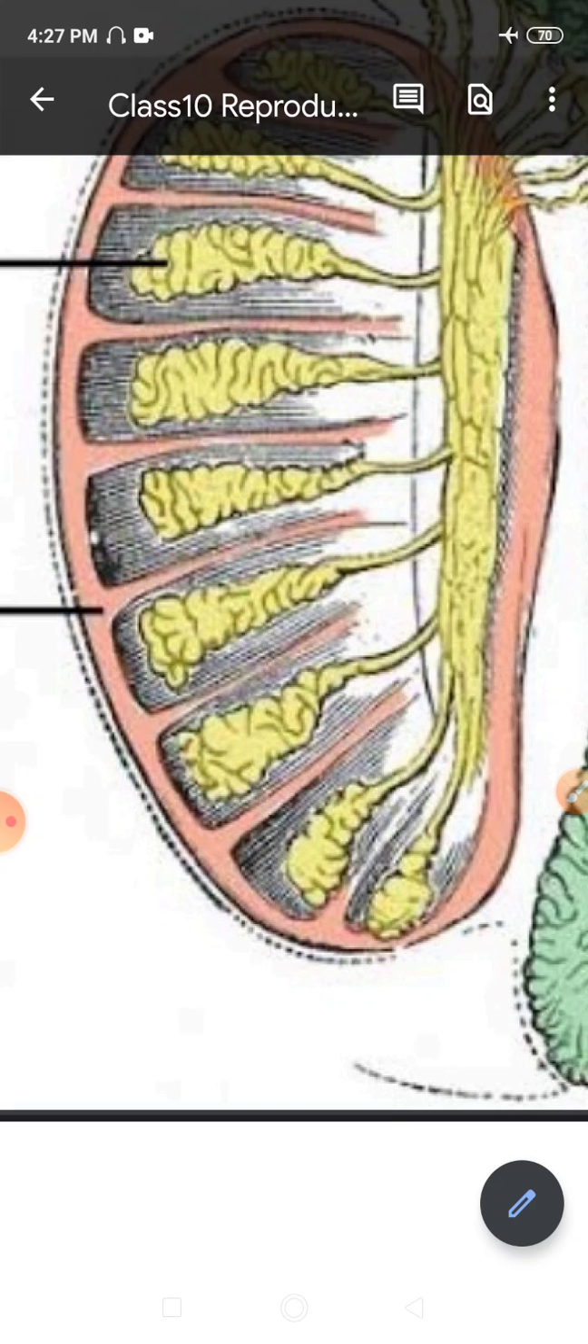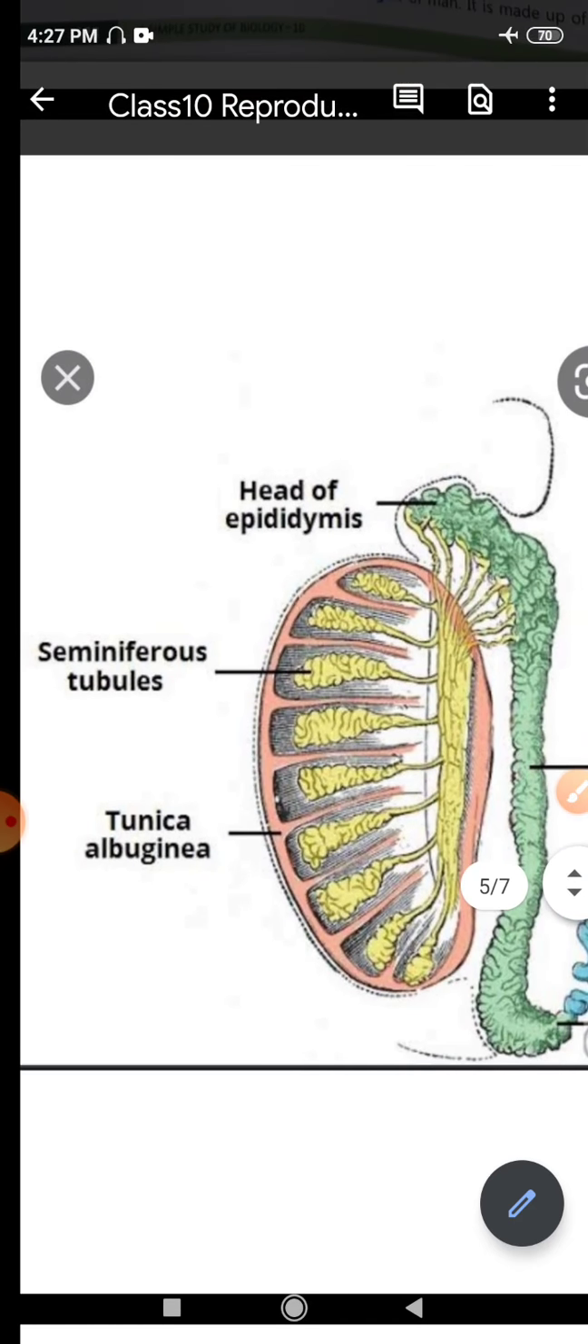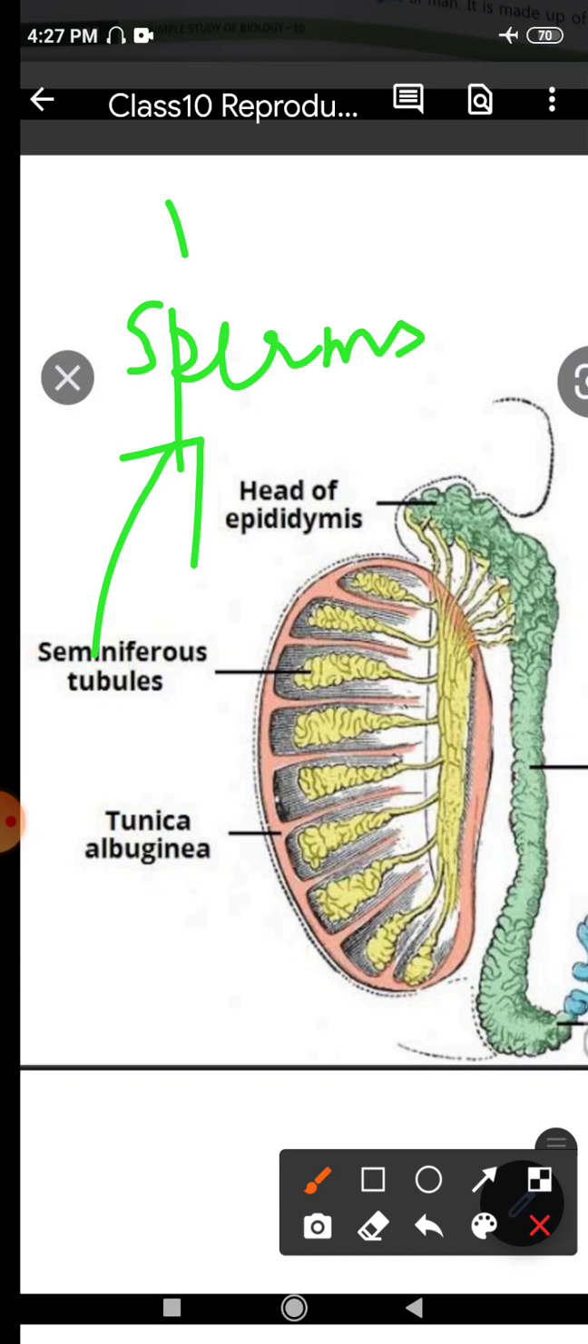These are the Leydig cells, and these Leydig cells secrete the male hormone testosterone. Seminiferous tubules produce sperm, right? Now one question that can be asked in the exam is, which part of the male reproductive system produces sperm? It is the seminiferous tubule specifically which produces sperms, right?